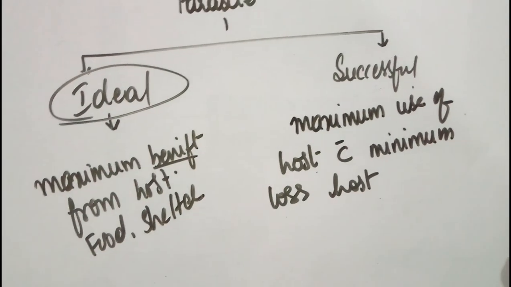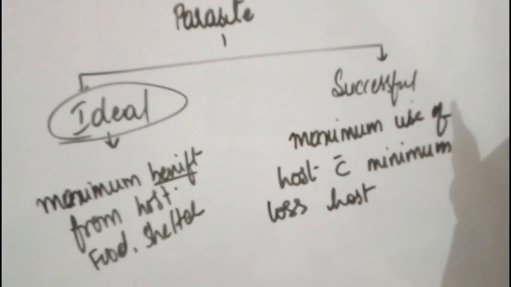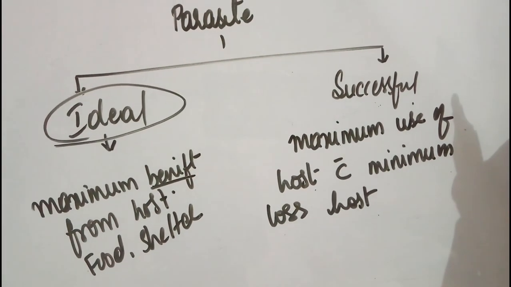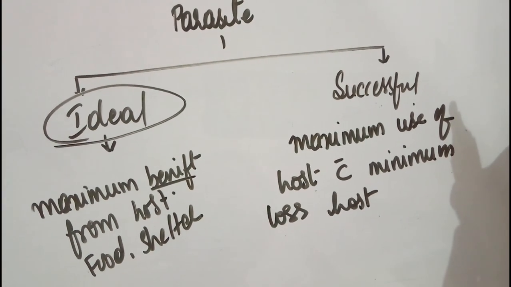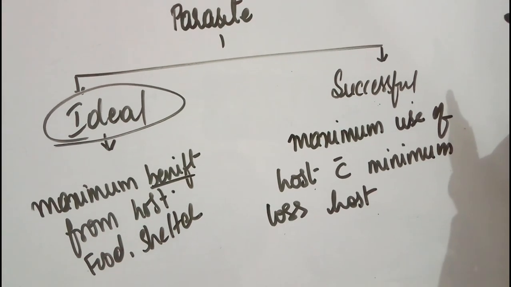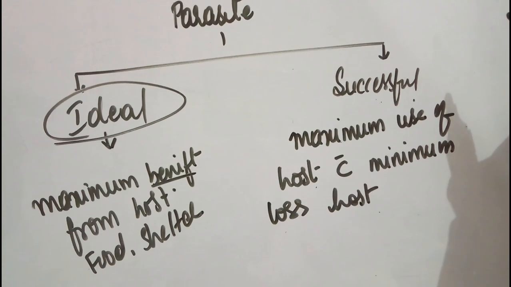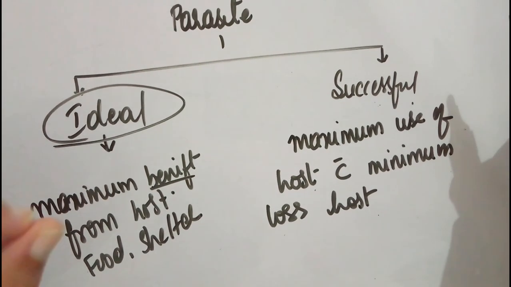Now why is it called a successful parasite? If the parasite is causing more damage to the host, obviously the host will die. And if the host dies, say the parasite is completing its sexual cycle in the host, it will not be able to complete its sexual cycle. If it is not completing its sexual cycle, the survival of the parasite is a question, correct? So that is the reason.